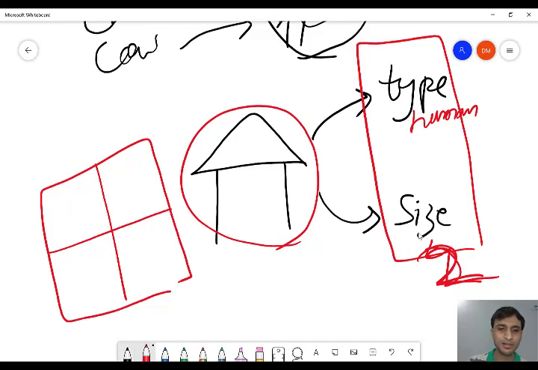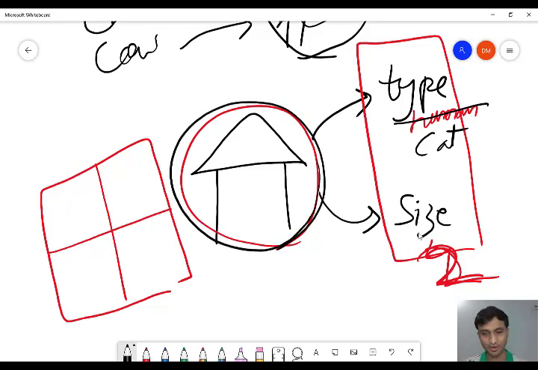For example, now the type is cat. So in this house, only a cat can stay. Not human beings, not fit for human beings, not fit for dogs. Okay. For example, the type is shed. That is for cows, right? The type is shed, so who will stay? Cows will stay, right? You are not going to stay in their house.